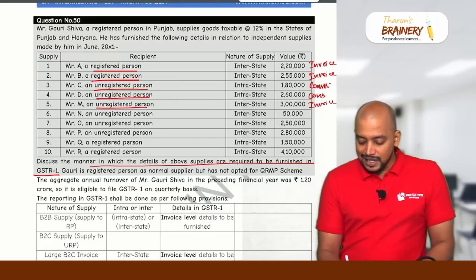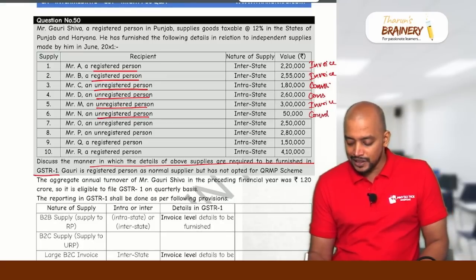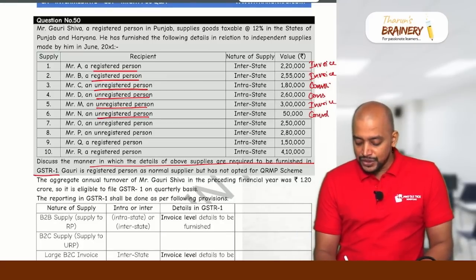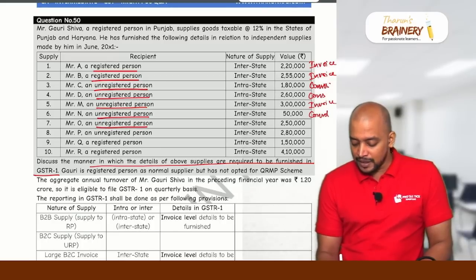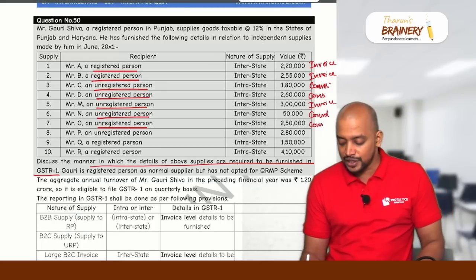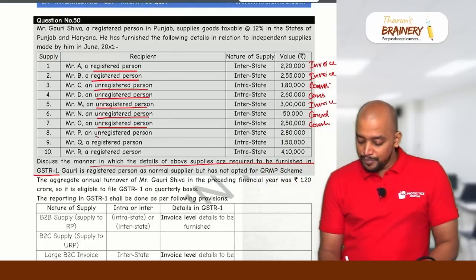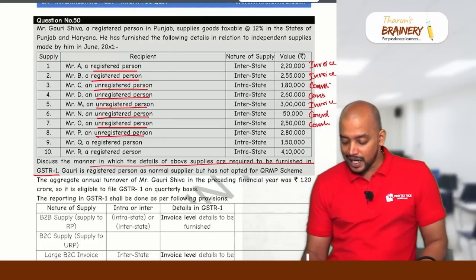And Mr. N, B2C inter 50,000 consolidated. Then Mr. O, unregistered person, B2C interstate exactly 250 consolidated. Only if it exceeds 250 invoice wise. Then B2C inter 280 invoice wise.